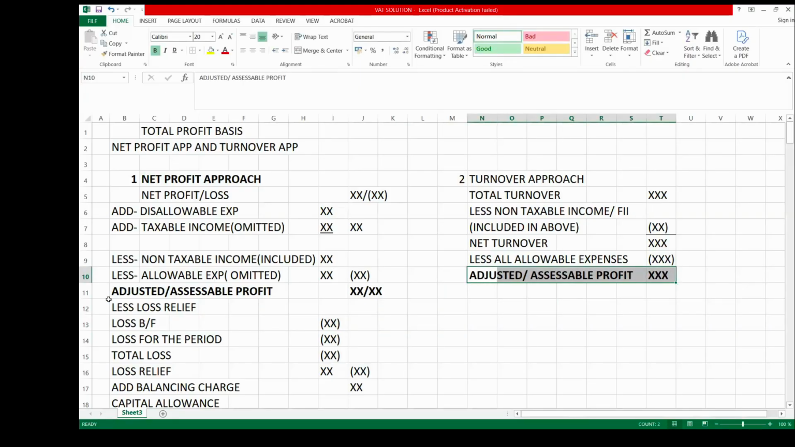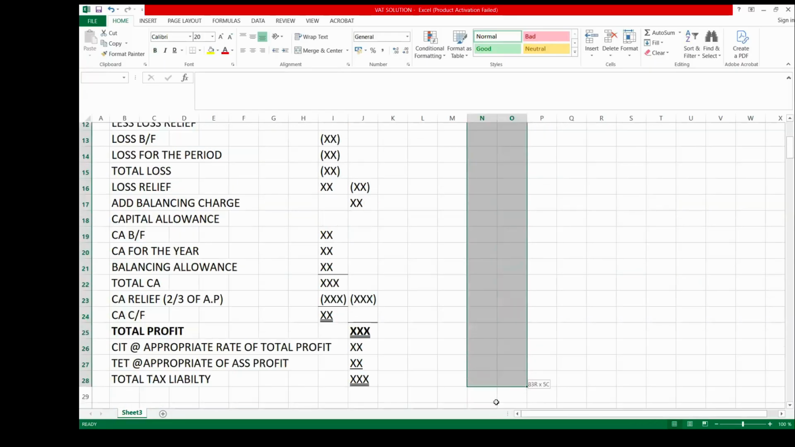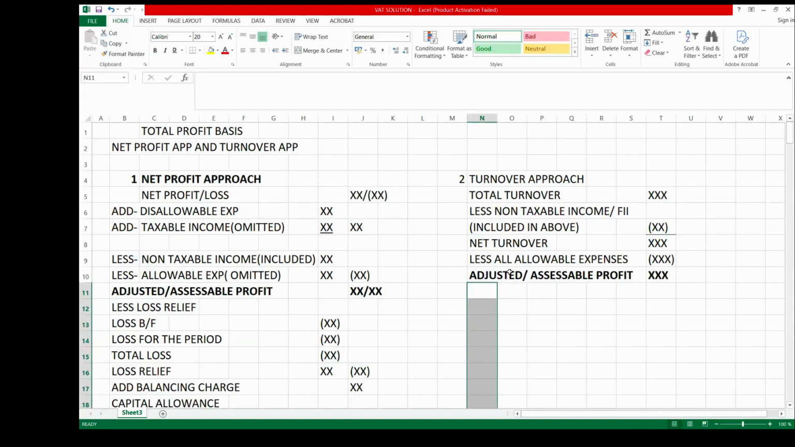So from this adjusted profit, the same thing is applicable to what you have under this turnover approach when you are using total profit basis. It is only the adjusted profit that differs. From adjusted profit, if you are using turnover approach, you less loss relief, that is loss brought forward, loss for the year, total loss, then you add balancing charge, less capital allowance, and so on, for you to get the total profit.